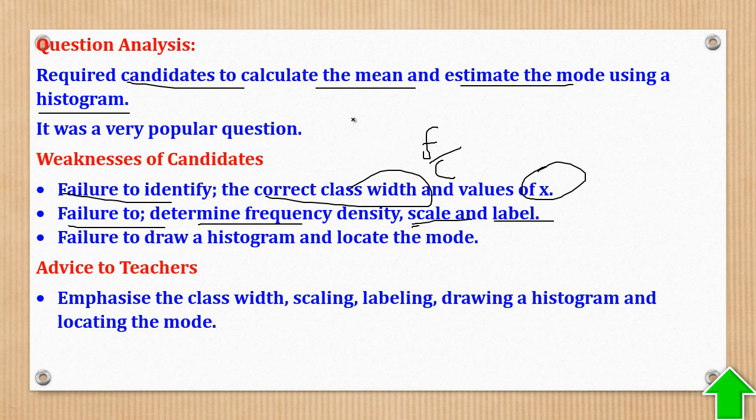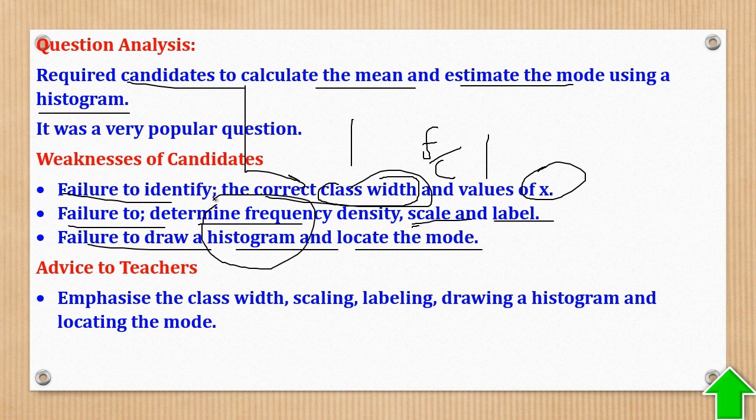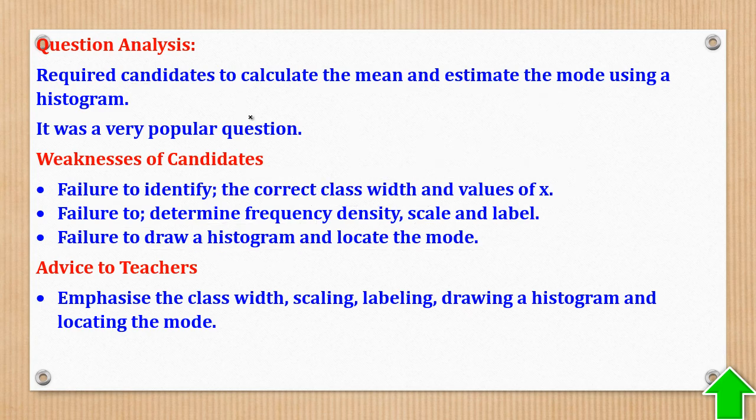Scale and label. So scale should be uniform and the axis should be labeled. Failure to draw a histogram and locate the mode. Failure to draw because you are supposed to get the frequency density. So I think you can see the answer is a chain. When the class width is not correct, however much you do after that, the answer will never be okay. So before you go to other things, first double check the class width because it controls a lot of things.